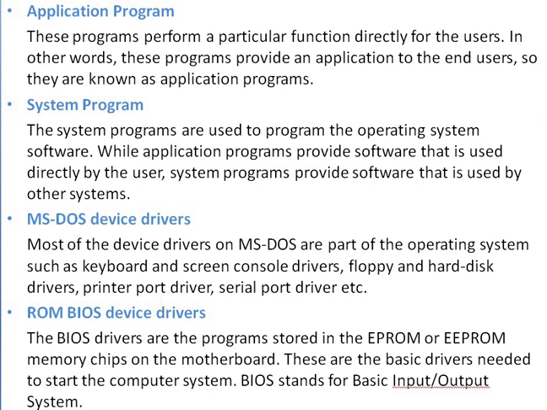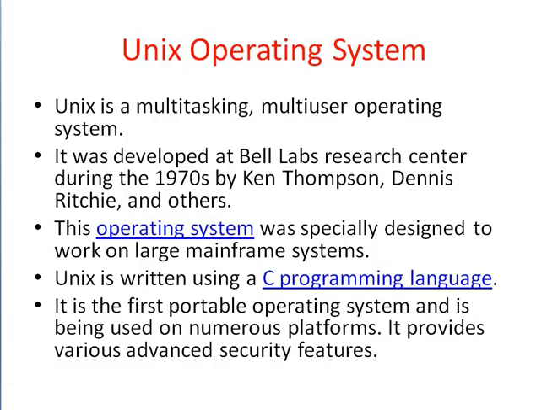Next we will see the Unix operating system. Unix is also a command line based operating system. To control and manage computer hardware and software resources, an operating system is required for a computer. The operating system acts as an intermediary between hardware and the user-defined application software. Means the operating system provides the interface between the hardware and the user-defined application software.